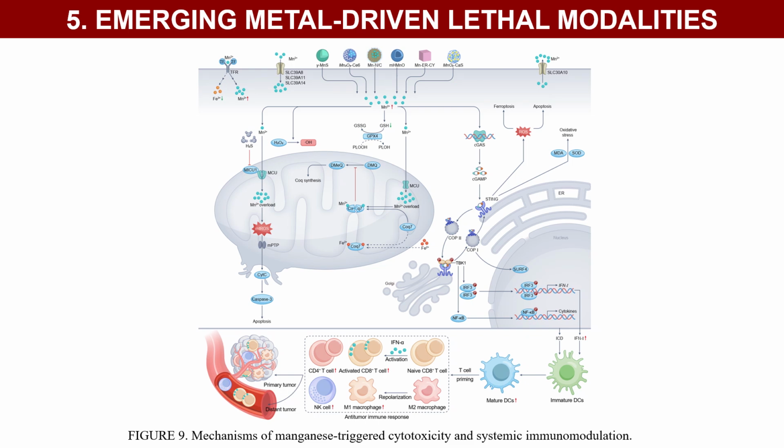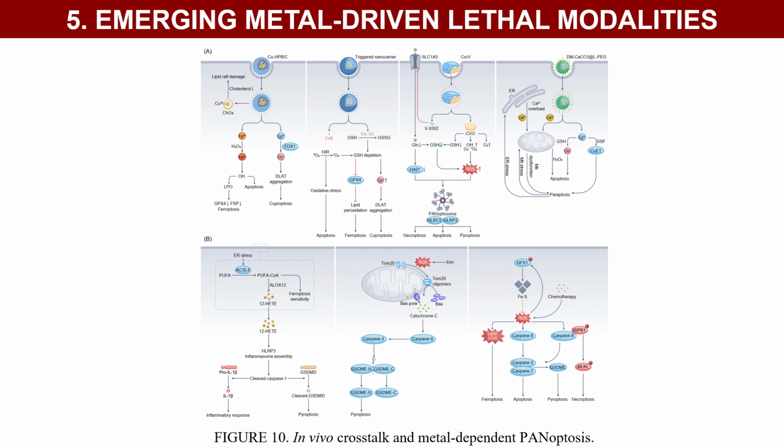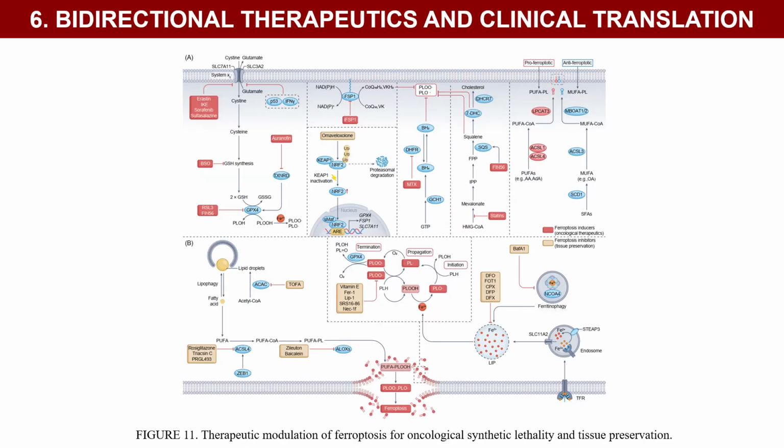Moreover, metal-triggered cell death does not occur in isolation. In the upper panel of Figure 10, nanomedicines release metal ions to unleash a full-spectrum panoptotic storm and cascading lethal effects. In Chapter 6, we comprehensively discuss how foundational mechanisms can be translated into clinical therapeutic strategies. Figure 11 delineates bidirectional translational strategies in the context of ferroptosis, encompassing targeted tumor eradication and protection of vulnerable tissues.